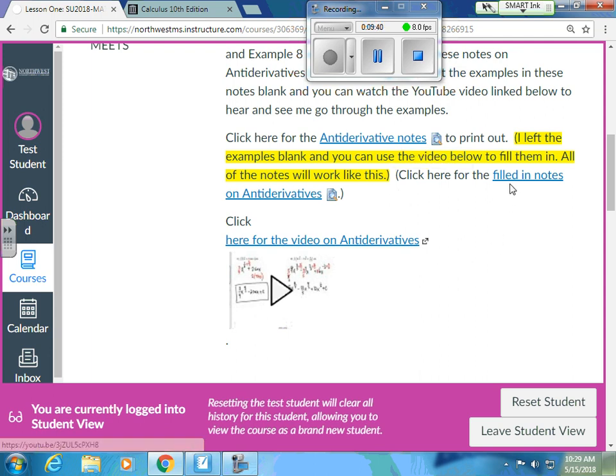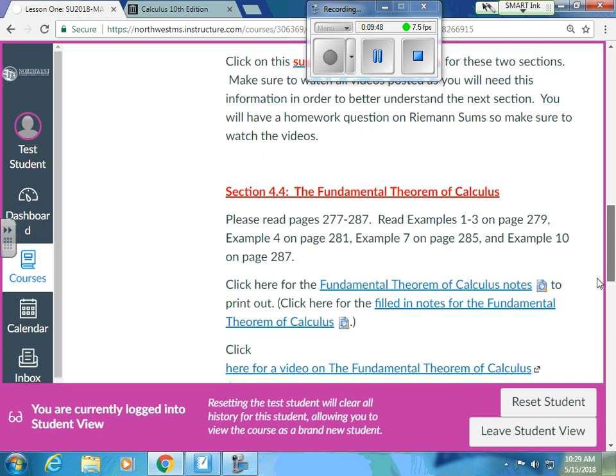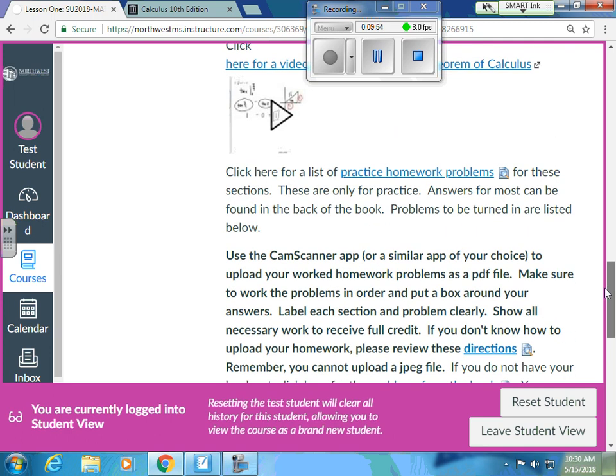And if you missed something, you could click on the filled in notes, but I really want you to do the blank notes, and here's how to work the problems. So I'll show you that, and then we've got in the next section, again, here are the blank notes, here's the video that goes with it, use it, fill it in. Here's a list of just practice from the book. So if you have a section you don't feel real confident in, try these practice homework questions. The answers for the odd are in the back of the book.